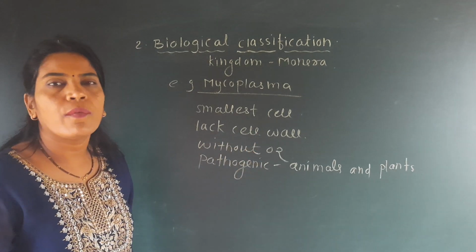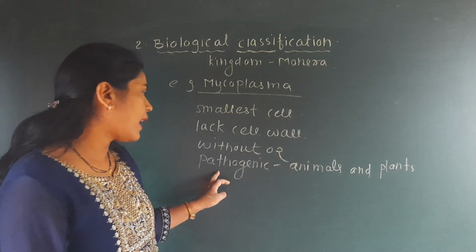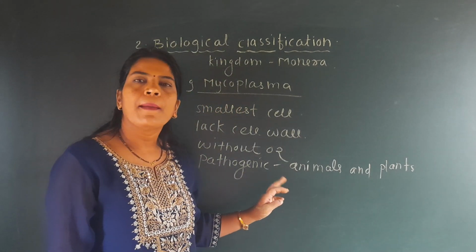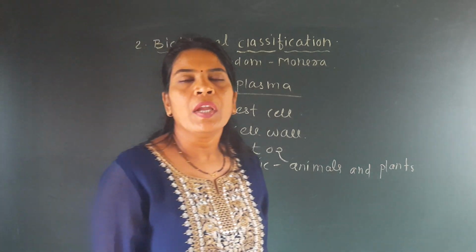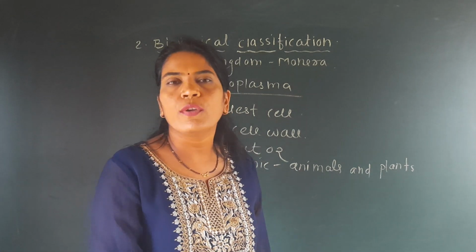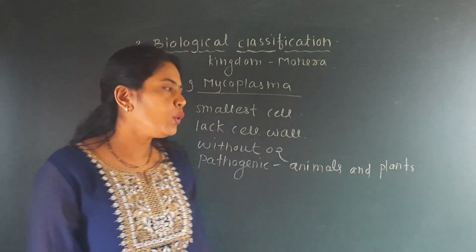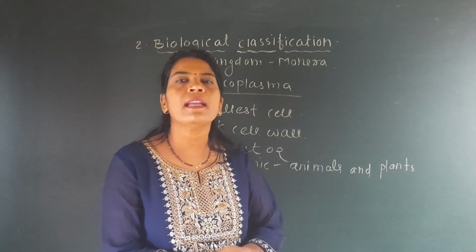They can survive without O2, that's why it is called anaerobic. And the last one is that they are pathogenic, meaning they are harmful, they produce disease. When any organism produces disease, we call it pathogenic. They are pathogenic to plants and animals.